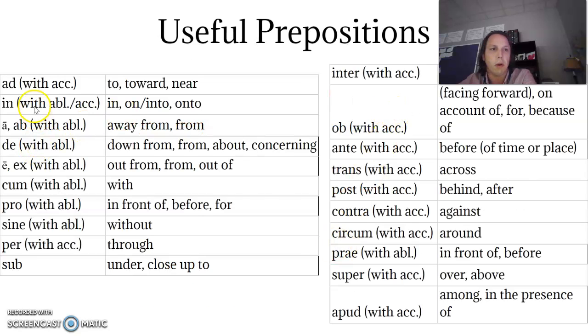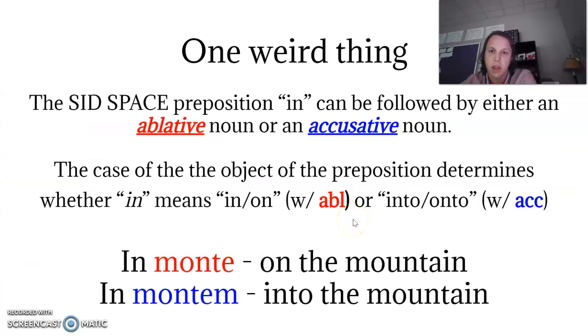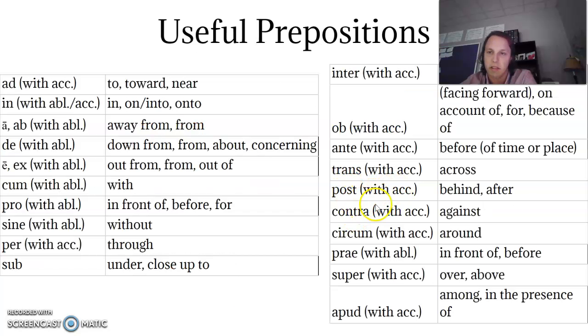All right, so some useful prepositions are here. There is a Quizlet with these terms loaded as part of the review for this week. You will see if they're SID space, like most of the ones over here, you'll see abl, meaning ablative after it. That means its object will be in the ablative case. And if you see acc, that means it's non-SID space and it'll be followed by an accusative. Its object will be in the accusative case. And that's basically it. That is our preposition review for this week.